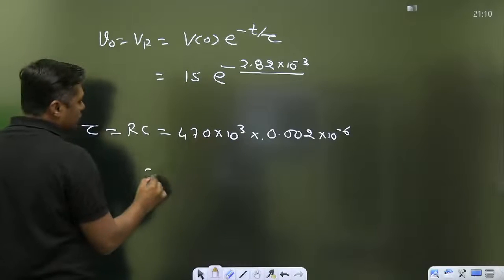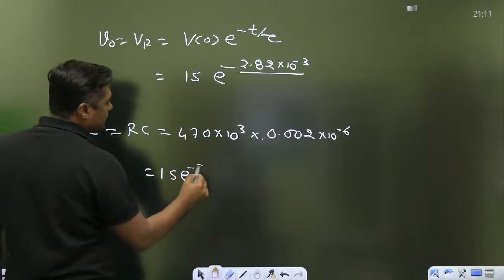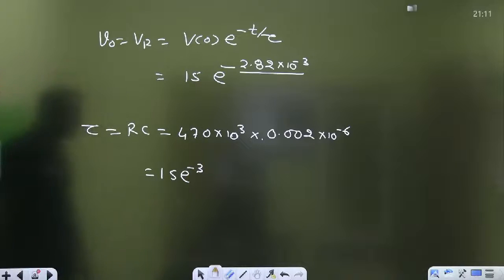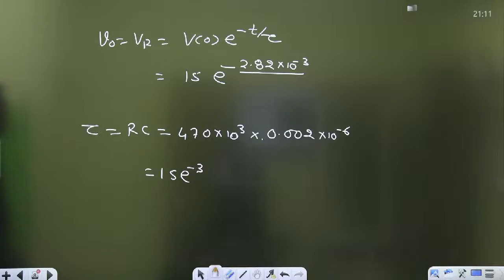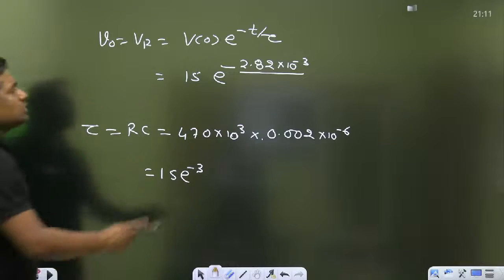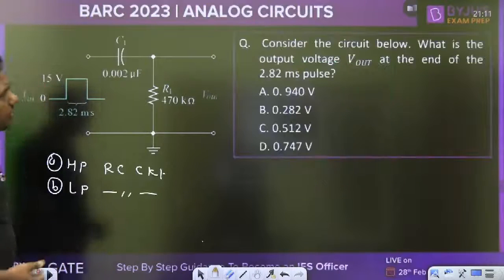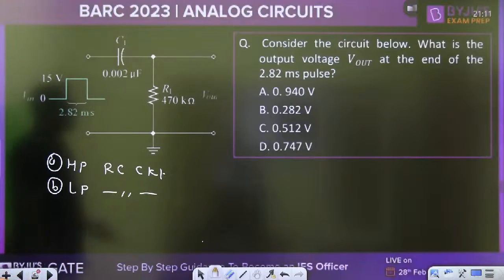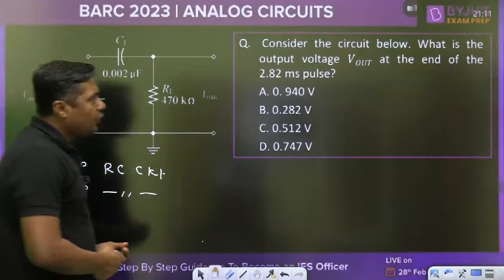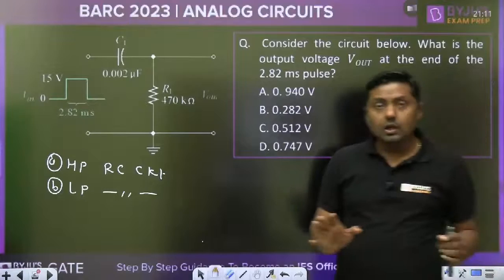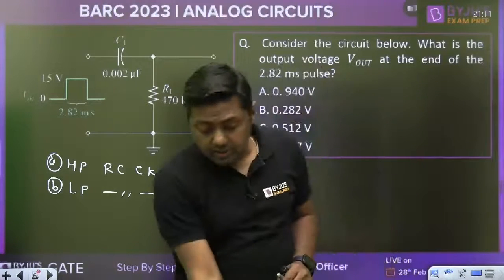I think that is 15 e raised to power minus 3. You can check. Once you get the answer, because you have to put the time constant RC here, are you getting 0.747 or 0.94 or 0.282? Yes, everyone, what is the answer? That is the method we can solve.